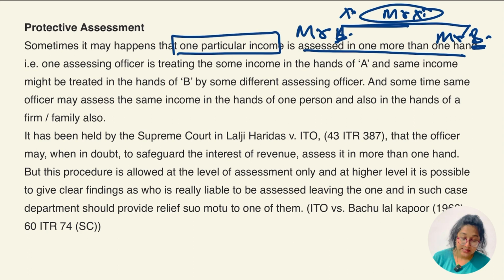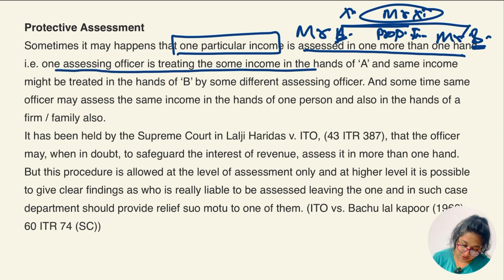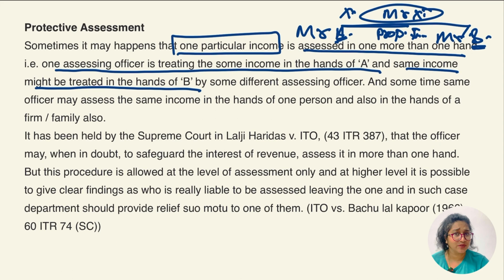I'll say it again, sometimes it may happen that one particular income, the property wala income, is assessed in more than one hand. One assessing officer is treating the same income in the hand of A and the same income might be treated in the hand of B. The rented income of that property is computed in Mr. A's total income, and definitely it's going to be computed in Mr. B's total income. But is it going to be applied for the whole time or the lifetime?